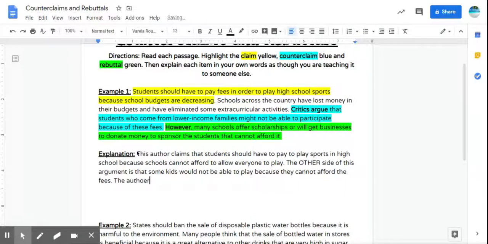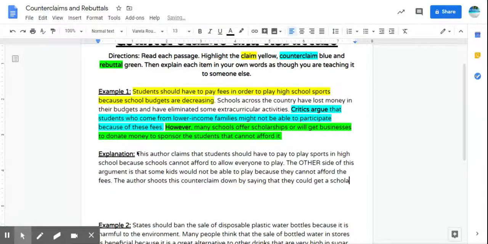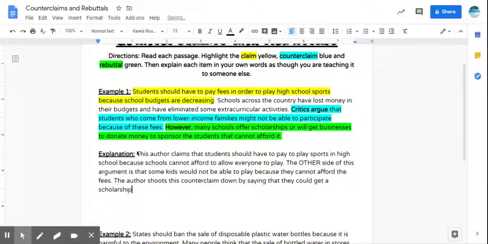The author shoots this counterclaim down by saying that they could get a scholarship, or get a donation from the community.